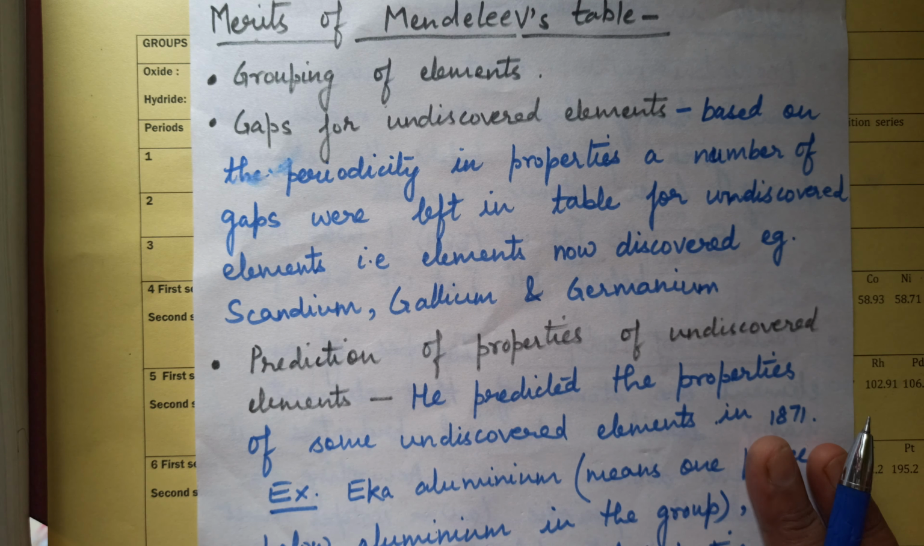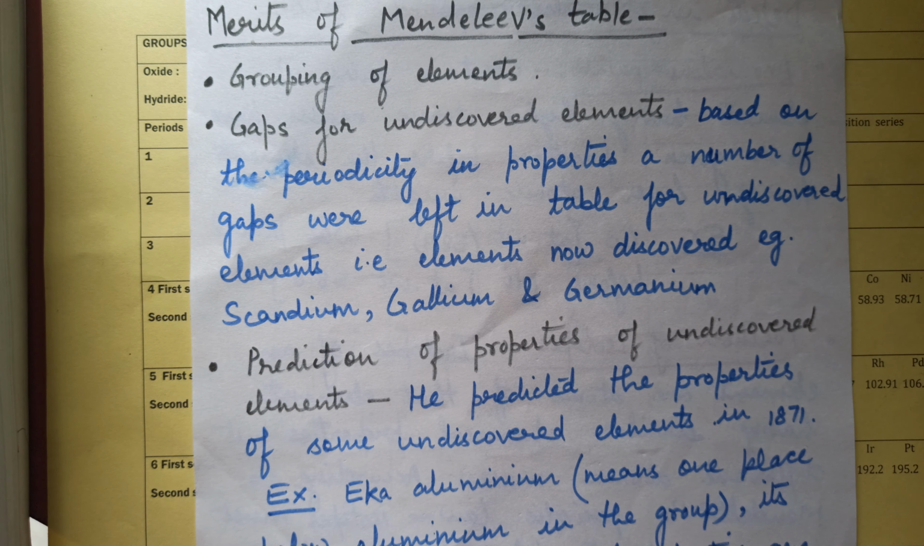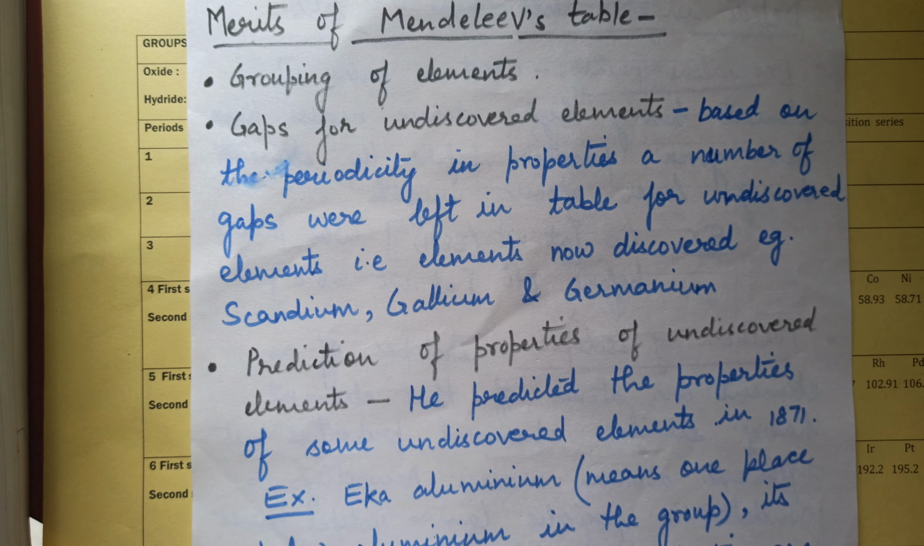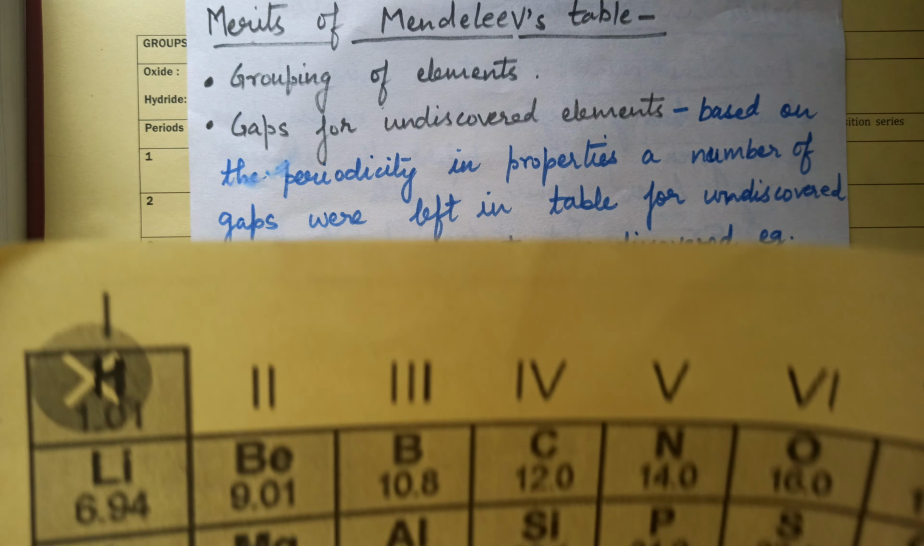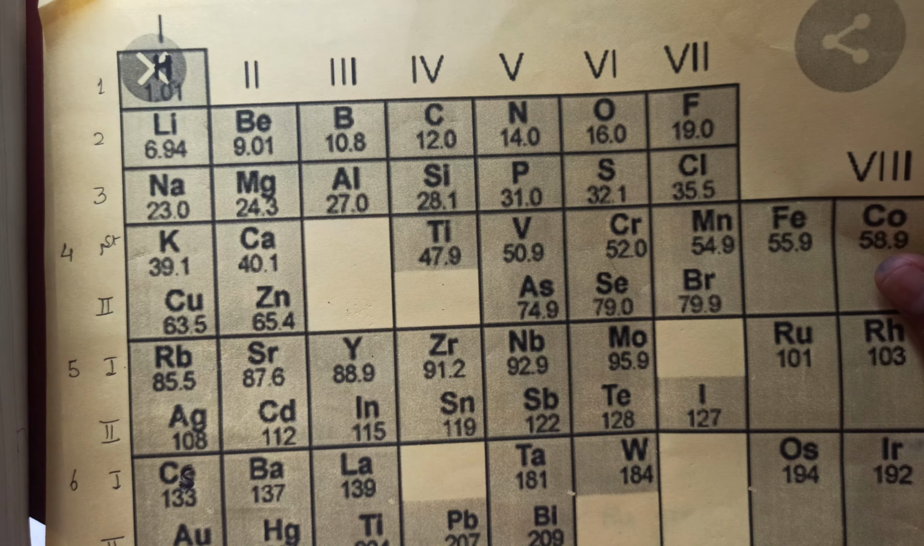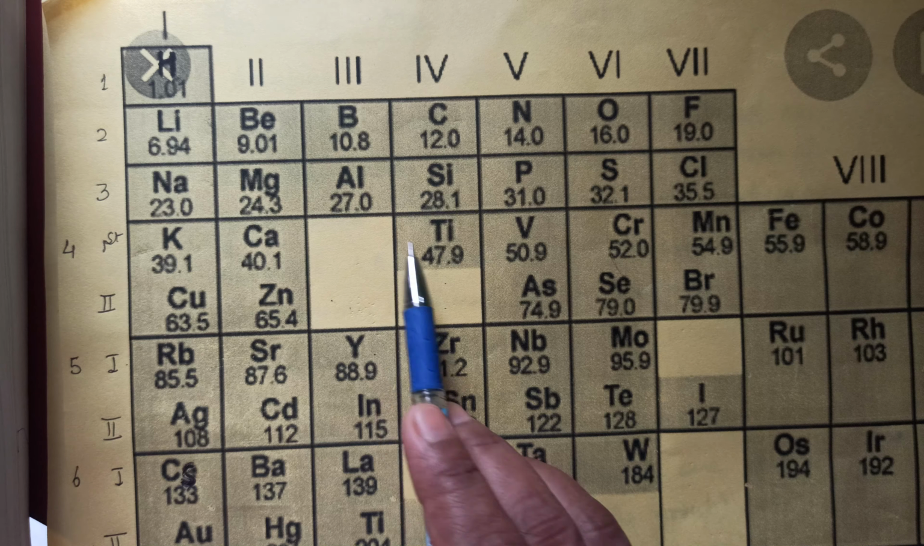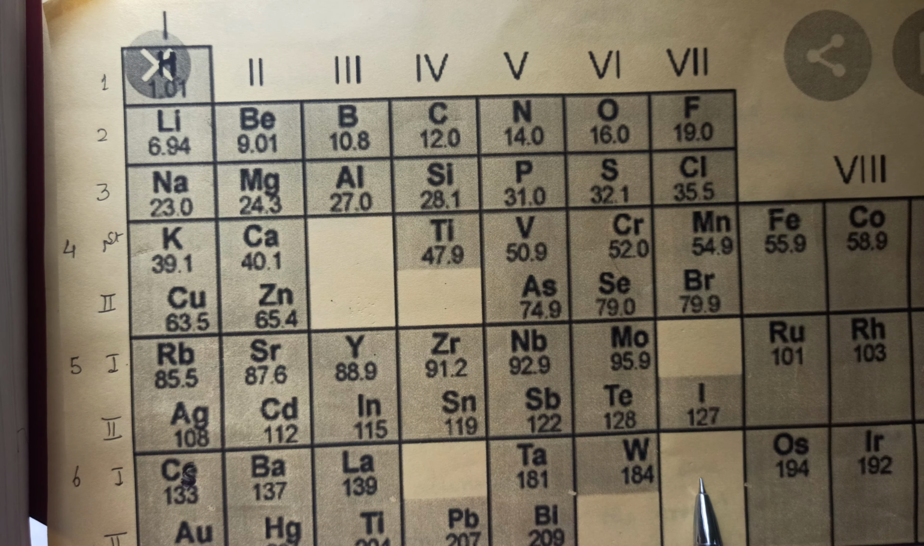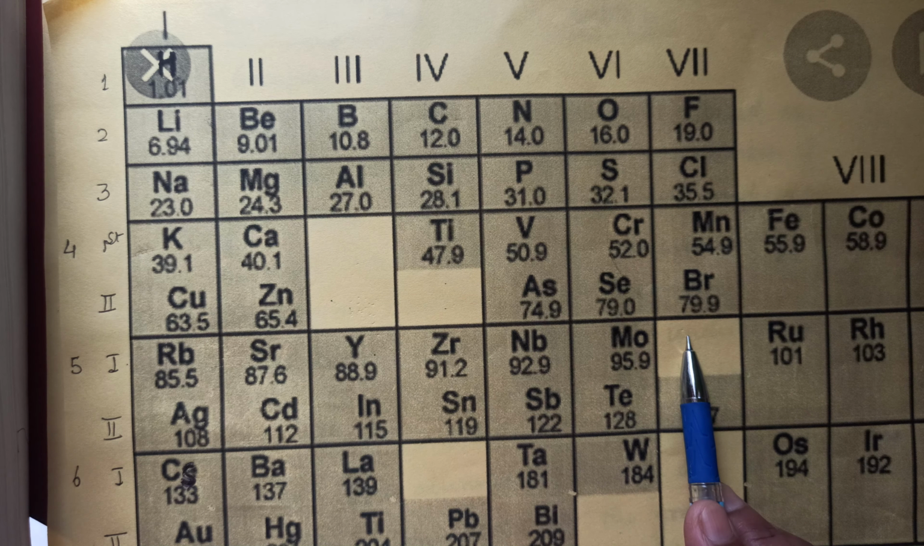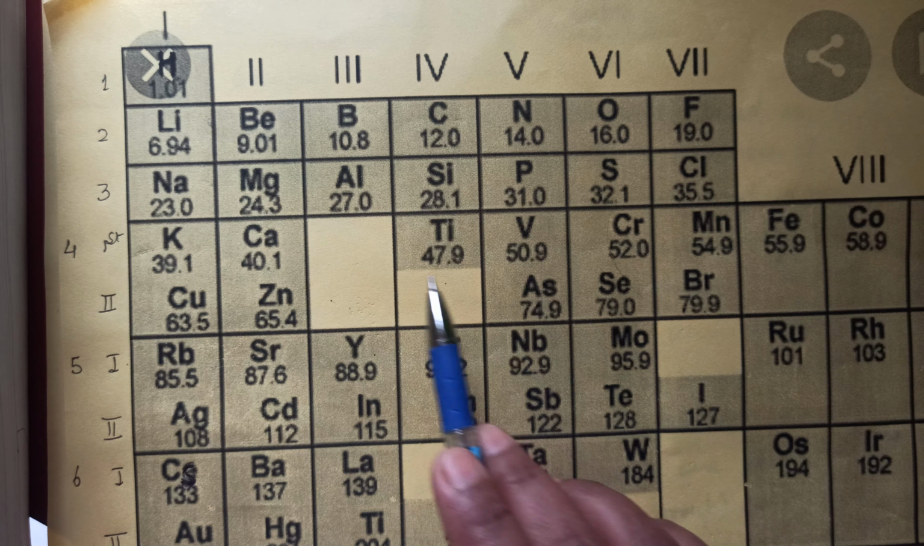Mendeleev was able to predict the properties of some undiscovered elements. And so, what did he do? He left some gaps in his table. So, if you see the original table given by Mendeleev, there are certain gaps left. These are the gaps for undiscovered elements which were later on discovered and then put here.